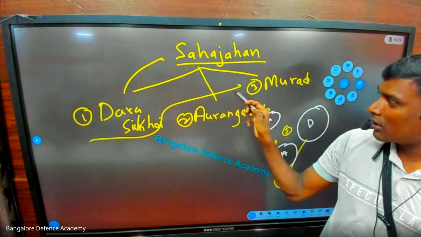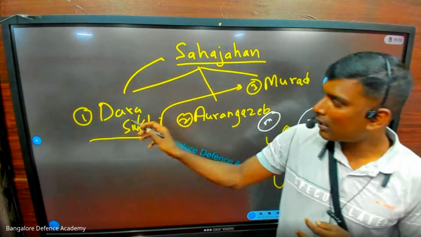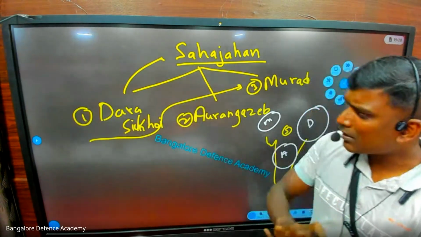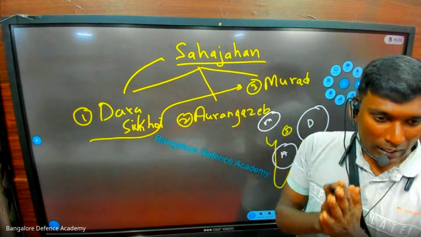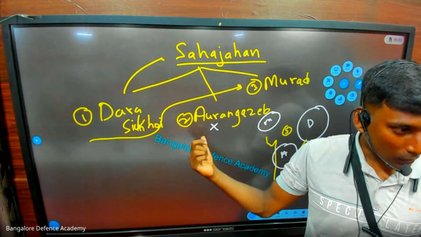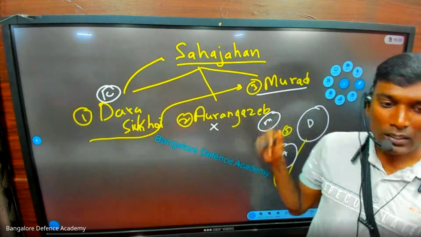Now what happens? Dara Shikoh and Murad have a secret idea, an understanding, a treaty, an agreement. We both will join hands and kill Aurangzeb. After killing Aurangzeb, Dara Shikoh will become the king and Murad will become the minister.